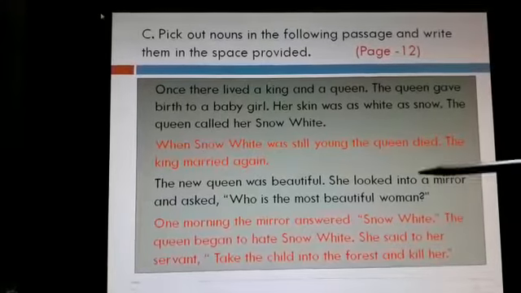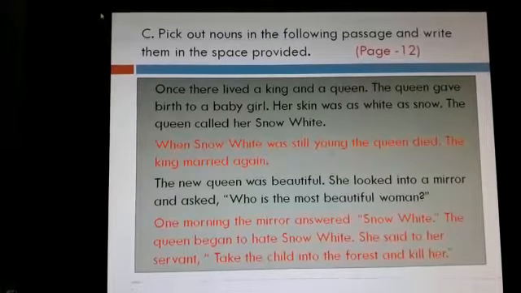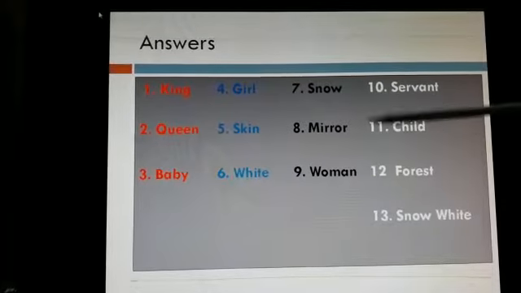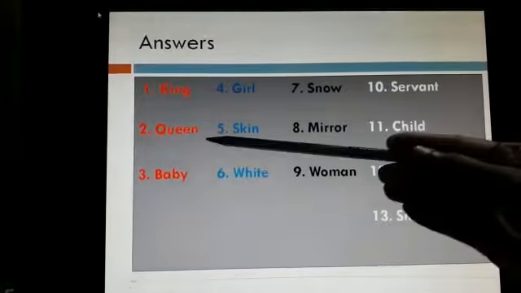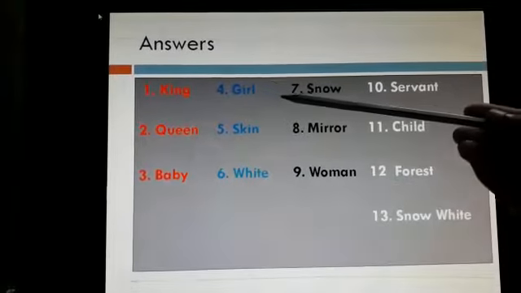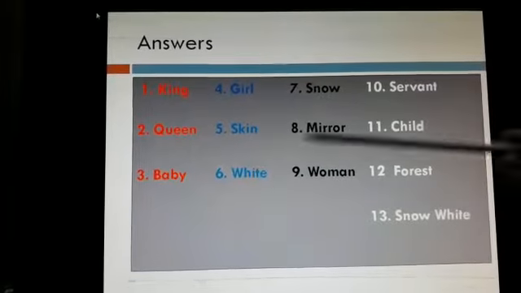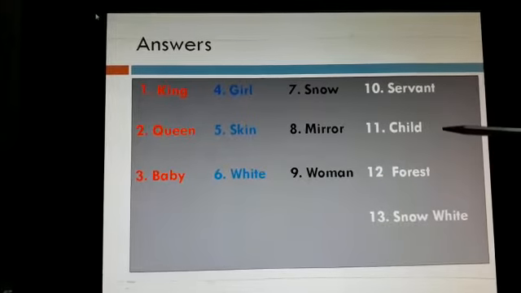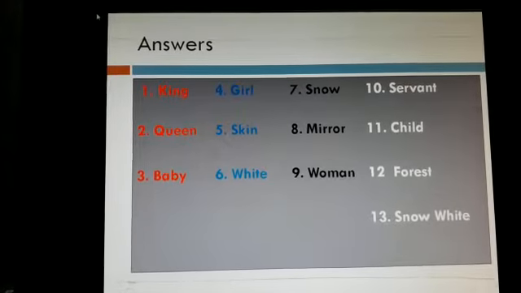Now, let us find out what are the nouns in this passage. So the answer for the previous passage. Some of the nouns we found in that passage were king, queen, baby, girl, skin, white, snow, mirror, woman, servant, child, forest, Snow White. You can write it in your textbook.